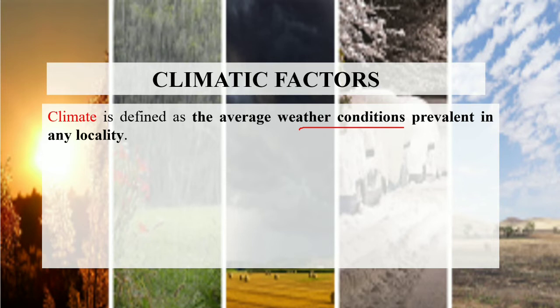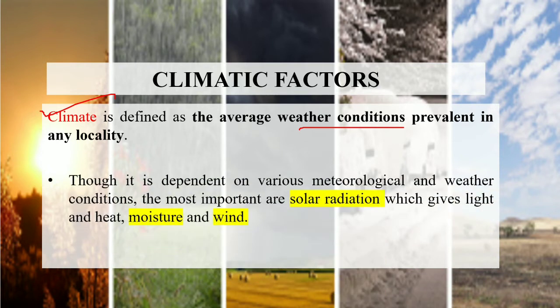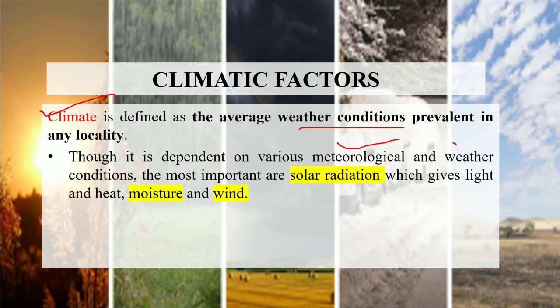When such kind of weather conditions are prevalent on an average throughout the year, then it will define the climate of that locality. Okay, you can take the example of the north and south poles, where the average weather condition prevalent throughout the year is cold weather. Okay, so therefore we can say that the climate of the north and south pole is the cold climate. Okay, so the climate depends on various meteorological and weather conditions. Important of them are solar radiation, moisture, and wind.